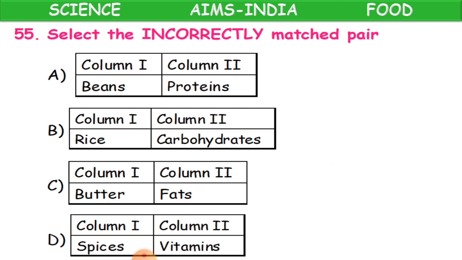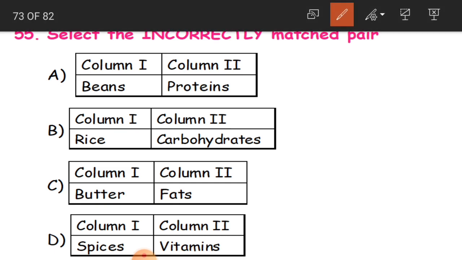Now select the incorrectly matched pair. Which is incorrect, which is not going to match with column 1? In column 1 you have got some food items, food ingredients, and in column 2 you have got the nutrition values, whether they are proteins, carbohydrates and all that. So we have to match.